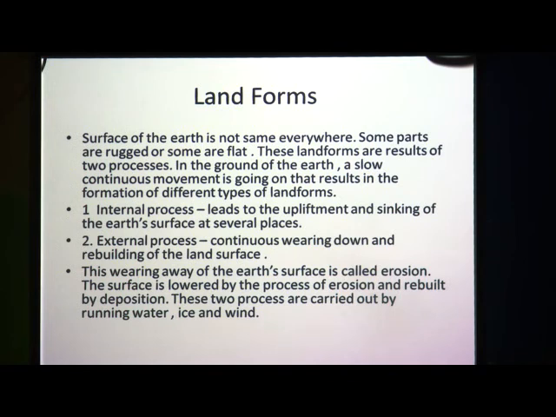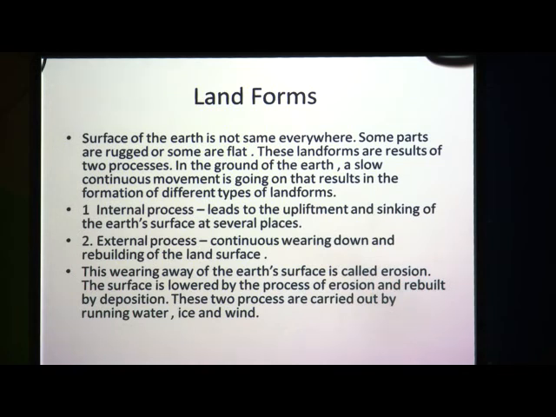Now what do you mean by internal process? Internal process means the continuous process that goes on inside the ground, inside the surface of the earth. This leads to the upliftment and sinking of the earth's surface at several places.